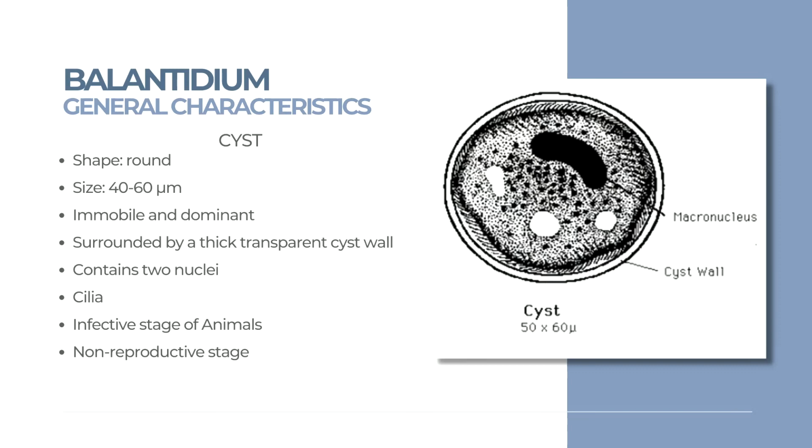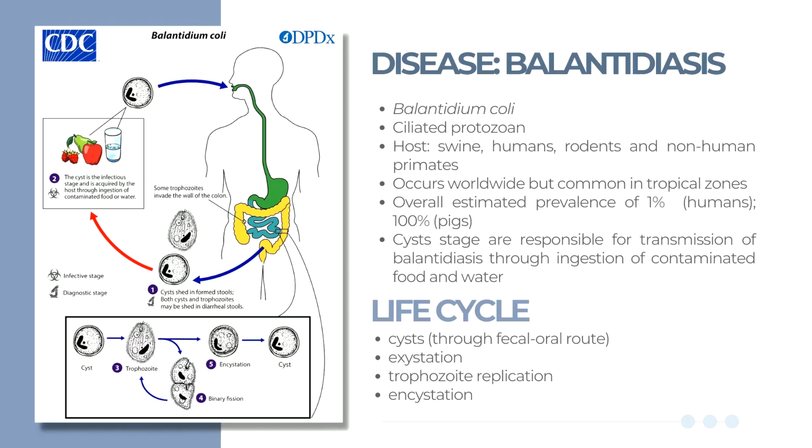It contains two nuclei, the macronucleus and micronucleus, and the vacuoles. Cilia are seen in younger cysts but are absorbed on maturity, thus the movement ceases. It's the infective stage of animals, and it is a non-reproductive stage.